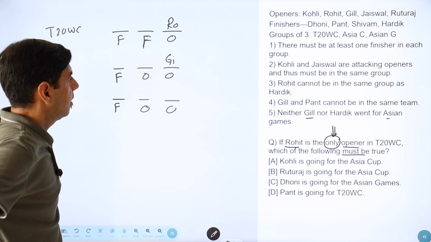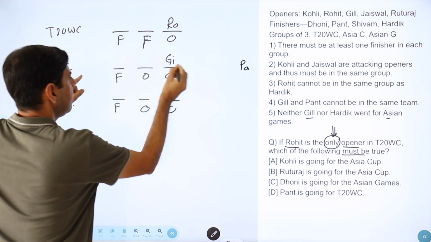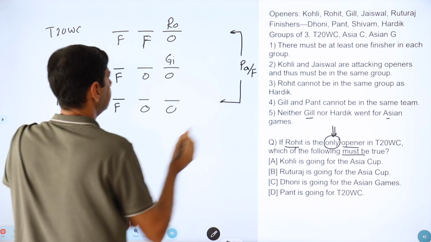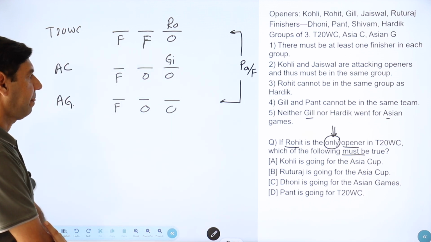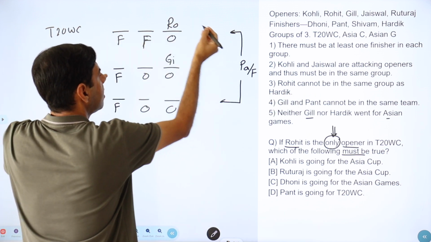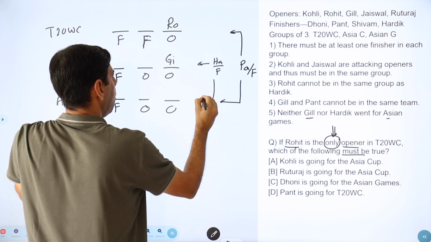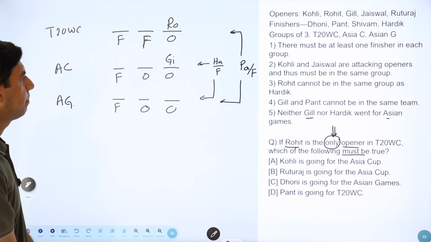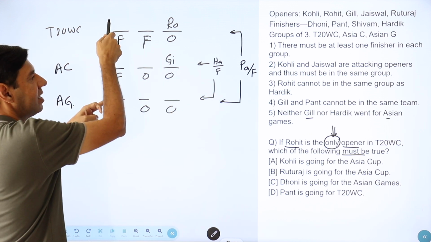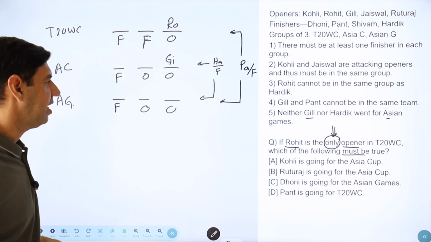Fair enough. So let's put that down. So if Pant cannot be in this group, Pant can either go in the first group or in the last group as the finisher. And there's a problem with Hardik also. Rohit cannot be in the same group as Hardik. So Hardik as a finisher also can go either in the second group or in the last group. Okay. So in the last group, if Hardik comes here, then Pant has to go there. If Pant comes here, then Hardik has to go here. So all those are with an if and so on.